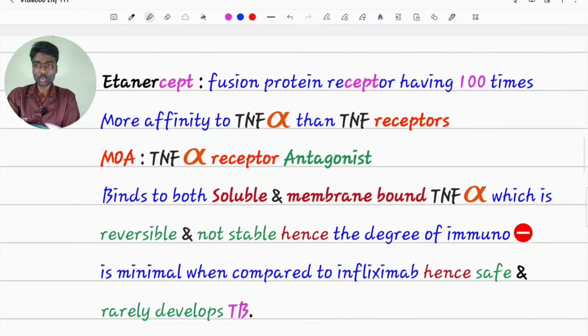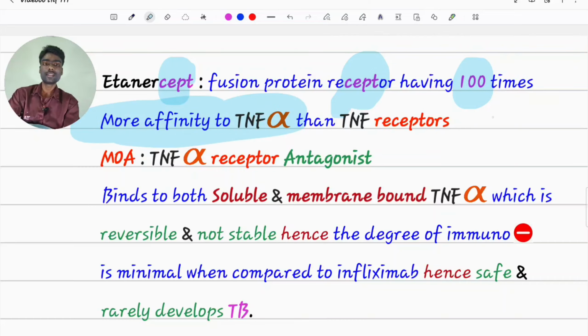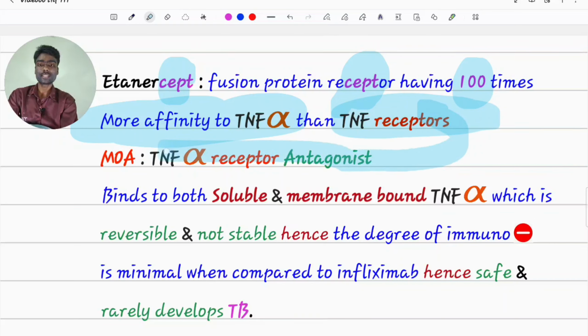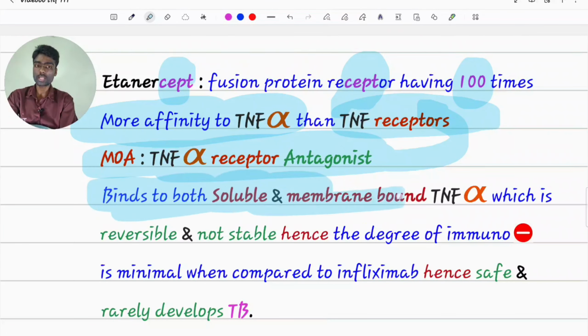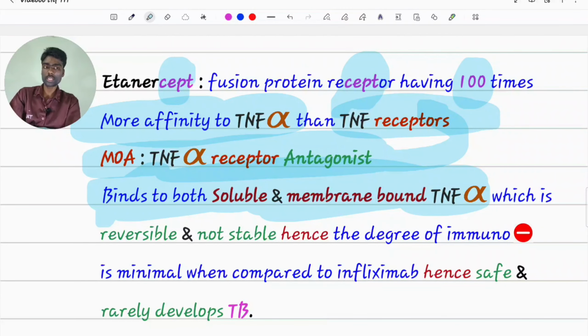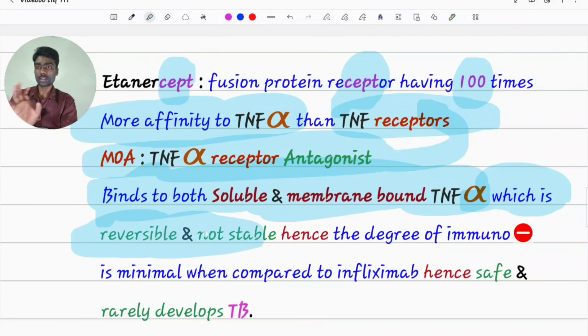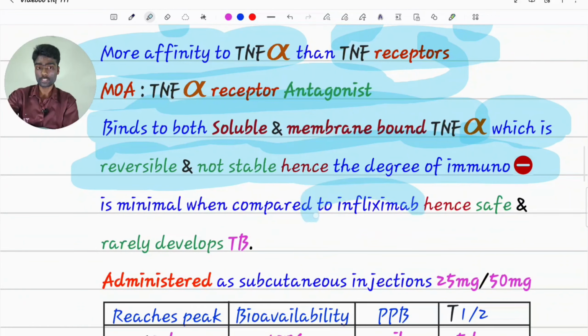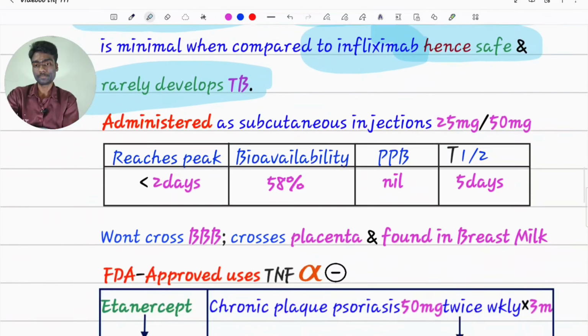Coming to a few points about etanercept. It is a fusion protein receptor having 100 times more affinity to TNF-alpha than TNF receptors. So it acts as a TNF receptor antagonist. Binds to both soluble and membrane-bound TNF, inhibiting soluble TNF-alpha and membrane-bound TNF-alpha. This binding is reversible and not stable, hence immunosuppression is very minimal when compared to infliximab. Hence, etanercept is safe and rarely develops TB.